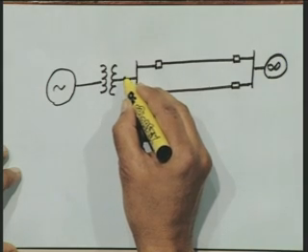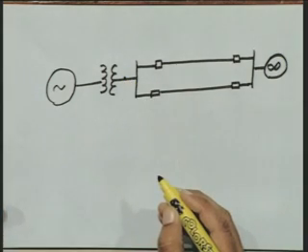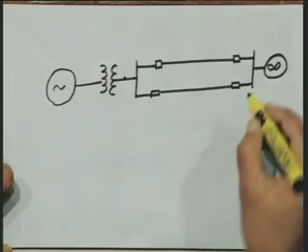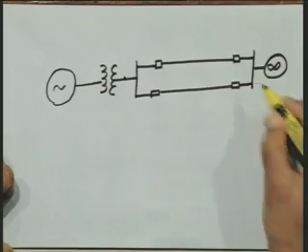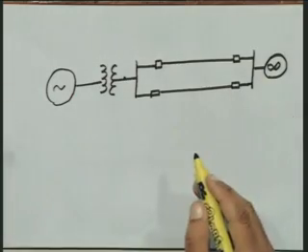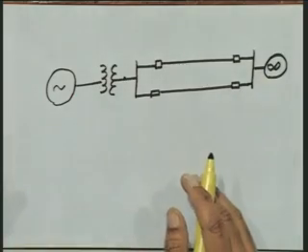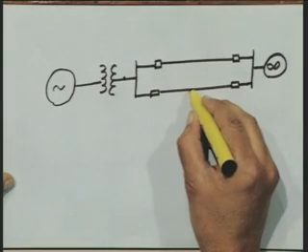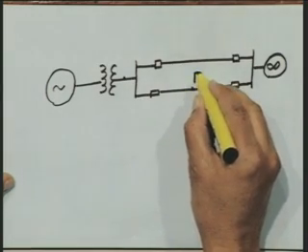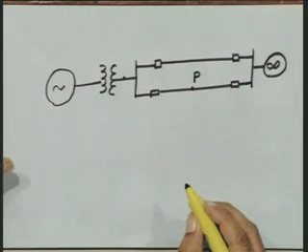To illustrate the application of the criteria of stability, what we will consider is a machine infinite bus system. We will consider a fault at the middle of one of the transmission lines, at the point P. We will consider a 3-phase fault, a balanced 3-phase fault.